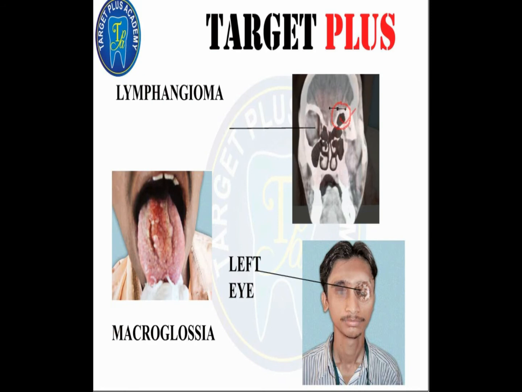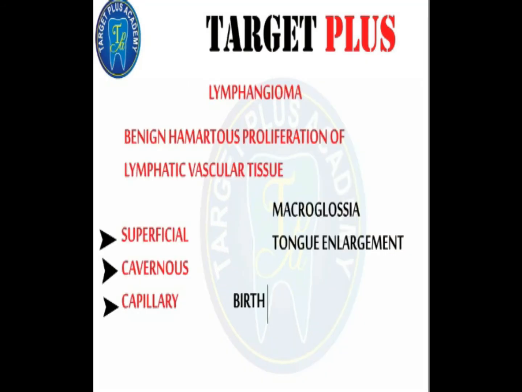Now diagnosis, laboratory diagnosis: capillary types are composed of thin-walled endothelium-lined channels that contain erythrocytes. Cavernous type is characterized by the presence of dilated sinusoidal endothelium-lined vascular channels that are devoid of erythrocytes. Now management is surgical removal or use of sclerosing agent therapy.